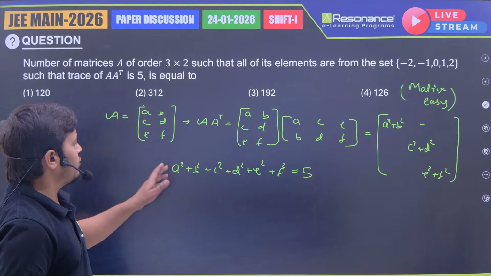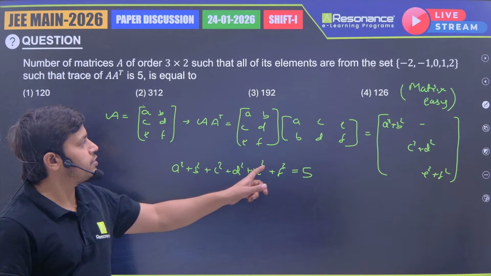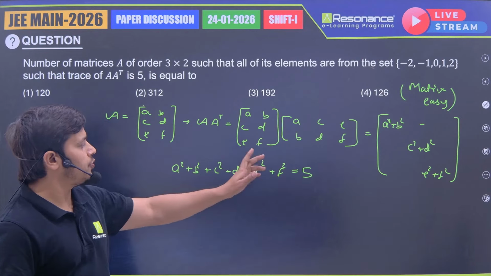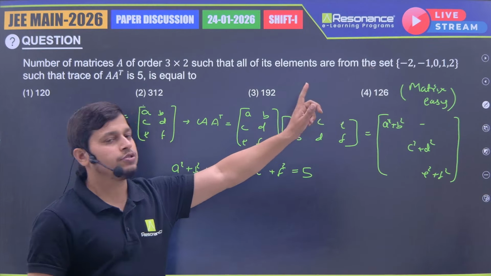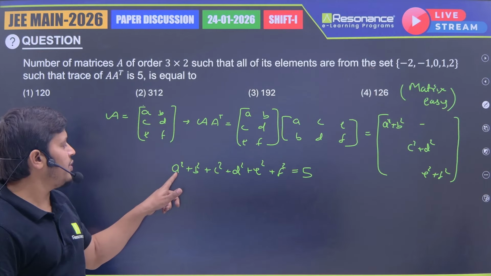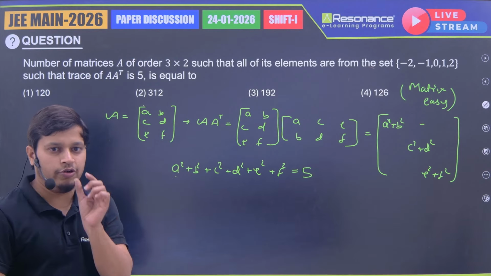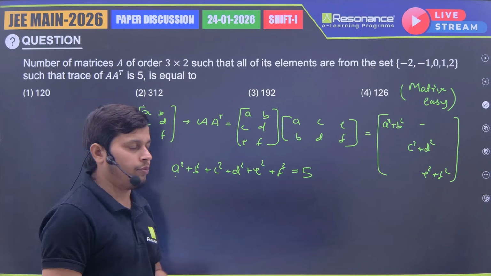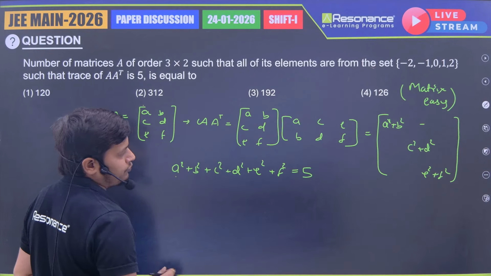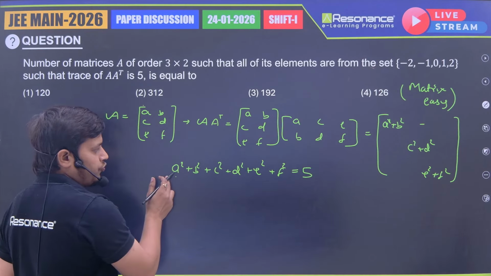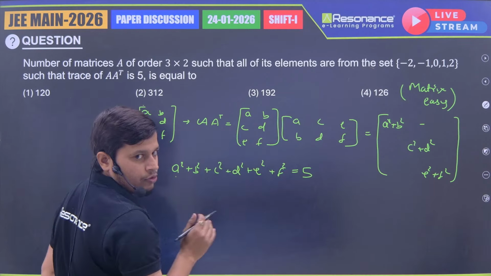Now see, A, B, C, D, E, F, I will just find the total number of ways so that this sum is 5. This is the only question. Now it comes to P and C. A, B, C, D, E, F can be anything from -2, -1, 0, 1, 2 only. It means the maximum possible value of the square of any element can be 4 only. So first case, when any one is 4, because we need the sum 5: any one is 4 and out of the remaining 5, any one is 1 and all remaining will be 0 only. That case I am taking.